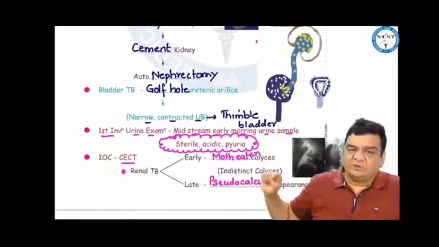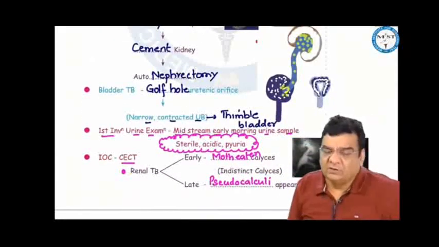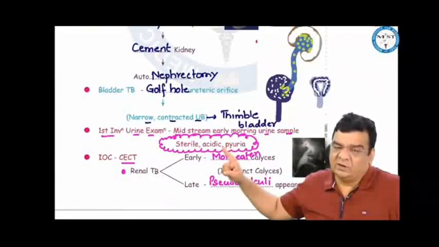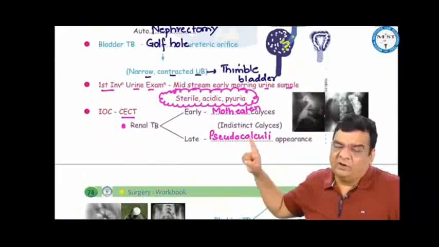The patient may present with constitutional symptoms of TB. There may be anorexia, weight loss, evening rise of temperature. There may be frequency of micturition and hematuria. First investigation is urine examination, and sterile acidic pyuria is classically seen in urinary tuberculosis. Investigation of choice would be CECT, or we can do IVP as well.